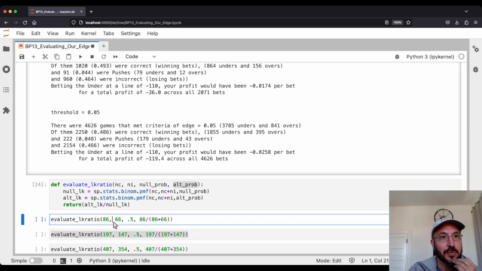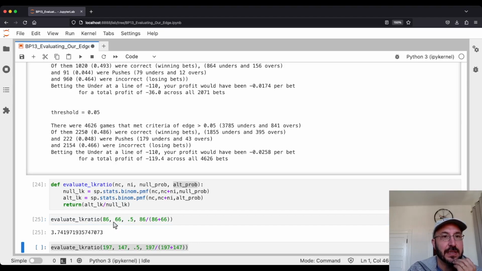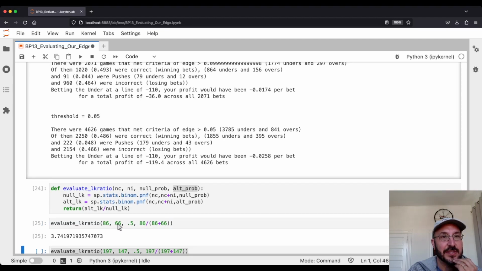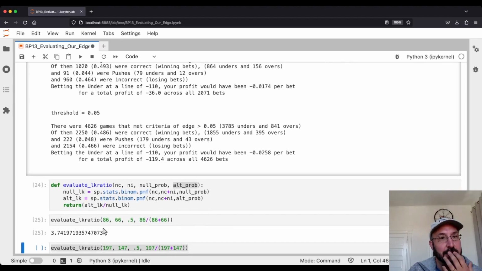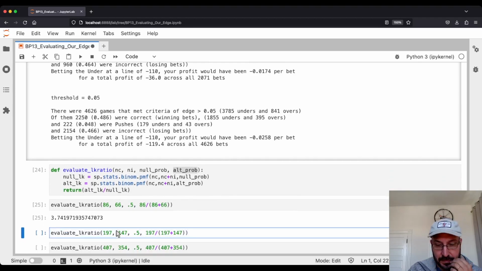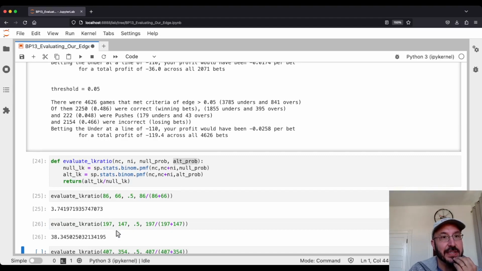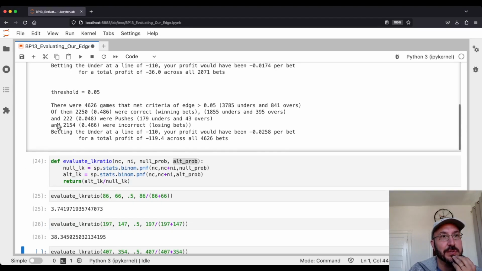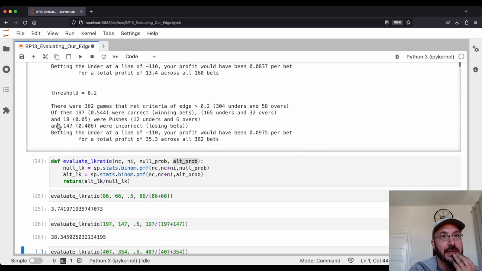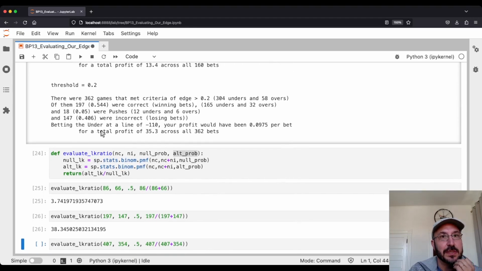So this is for threshold 0.25, and again, our likelihood ratio, 86 versus 66. So there's a big edge here, but it's a small sample size, so the likelihood ratio is not quite so big. Now when we do this next one, we see a really big likelihood ratio. So this was for the threshold 0.2, so let me scroll down so we can see that. This was the one that gave us the highest total profit across the thresholds that we looked at.